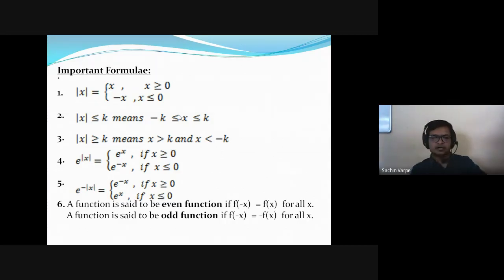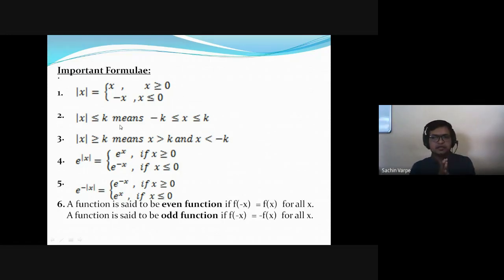But if we take a value outside this interval, for example x equal to -2, will that value satisfy this inequality? Please check. What is the mod of -2? Mod of -2 is +2. Is it less than 1? We have taken k equal to 1. No. So any value lying in this interval will satisfy this inequality. That is the definition of the inequality mod of x is less than or equal to k.